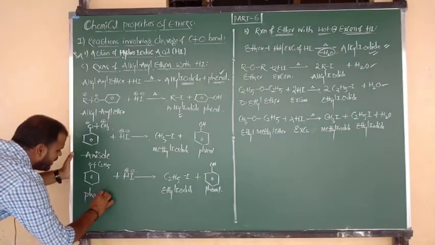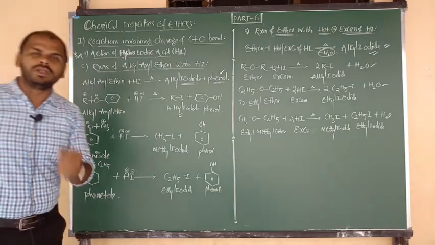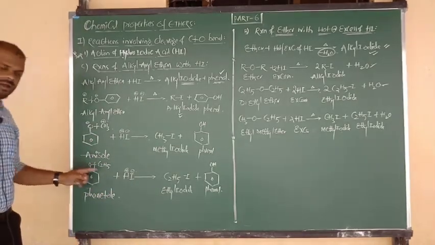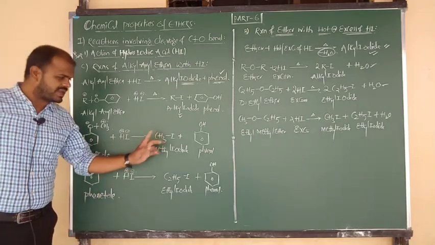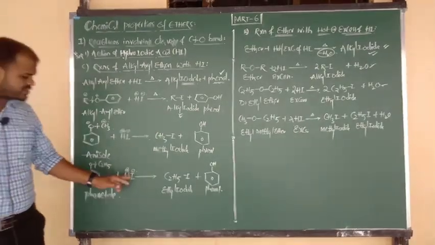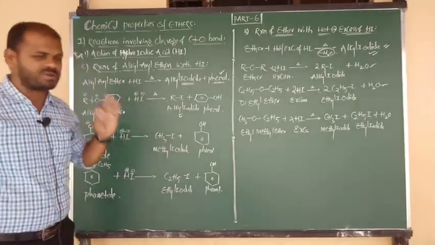And you know very well, in the previous exam also I gave this question: the name is called phenetole. Ethyl phenyl ether, or ethoxybenzene, is called phenetole. So anisole upon reaction with HI gives methyl iodide, and phenetole upon reaction with HI gives ethyl iodide. In both cases the common product is phenol.